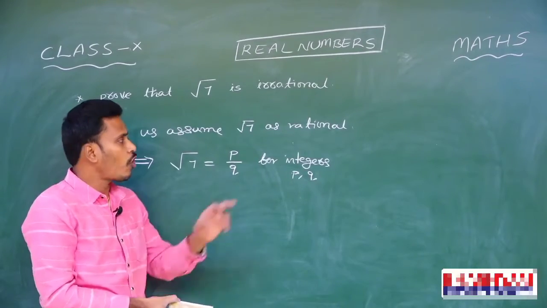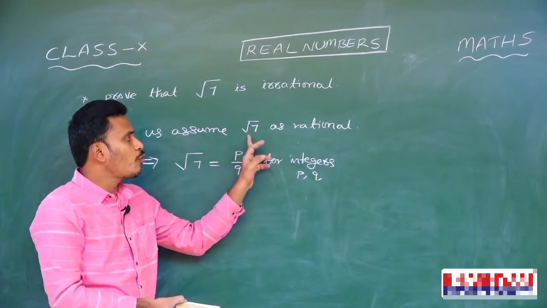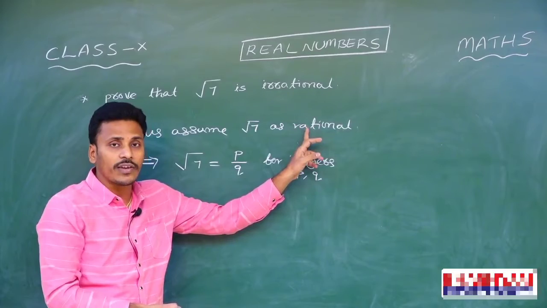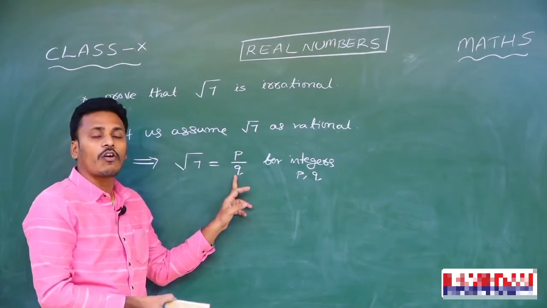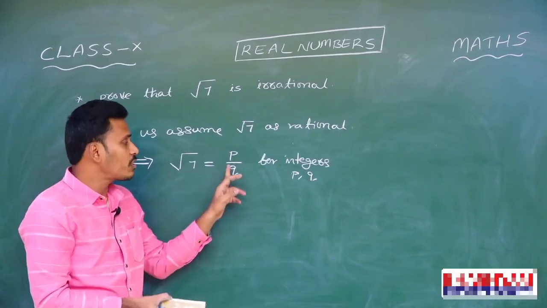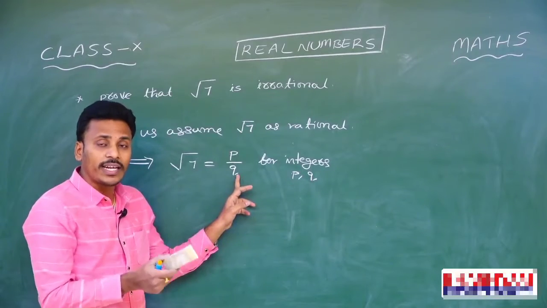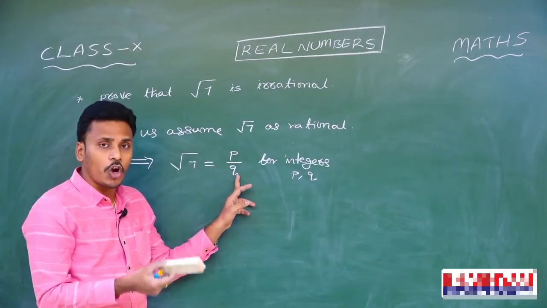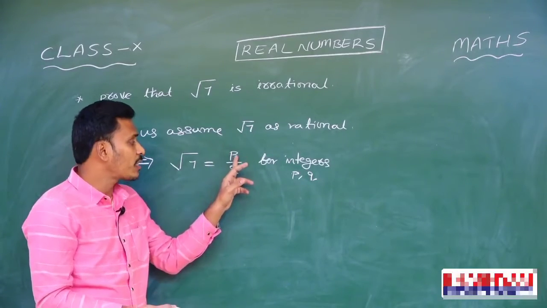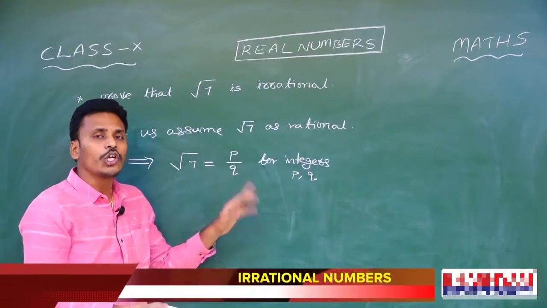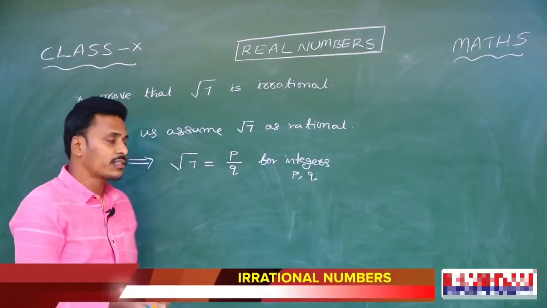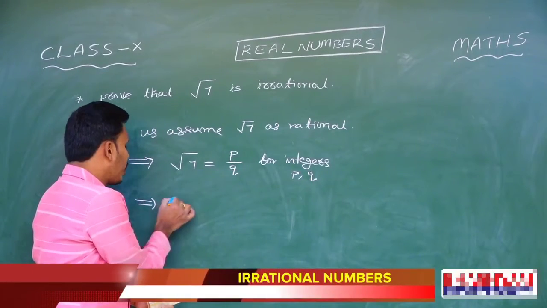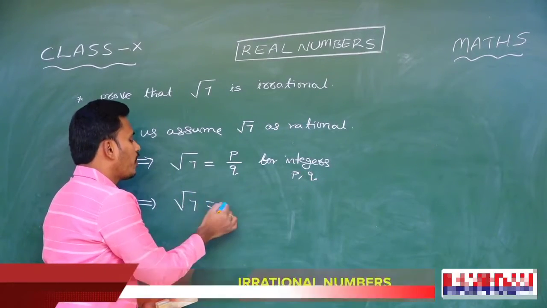So first of all, we started with the assumption that root 7 is rational, and since root 7 is rational, you write it in the form p by q. And now you think about that p and q, whether it is in simplest form or not. We don't know actually. If there are some common factors for p and q, you cancel out those common factors and express root 7 in the simplest rational form.